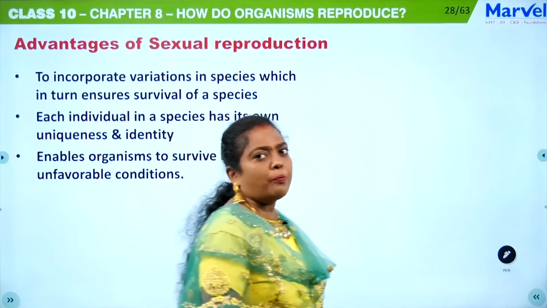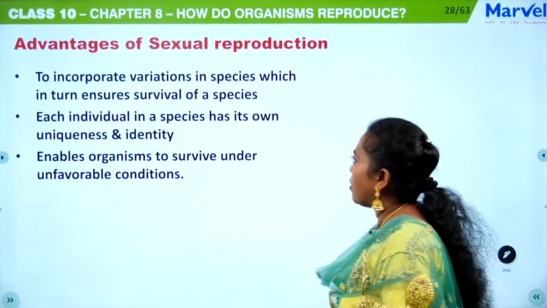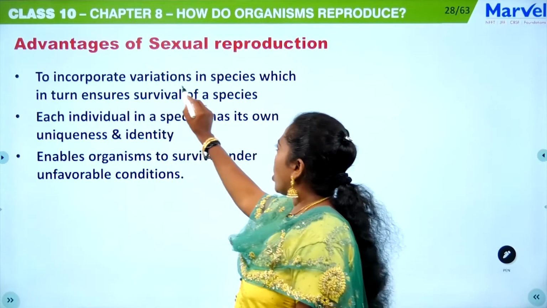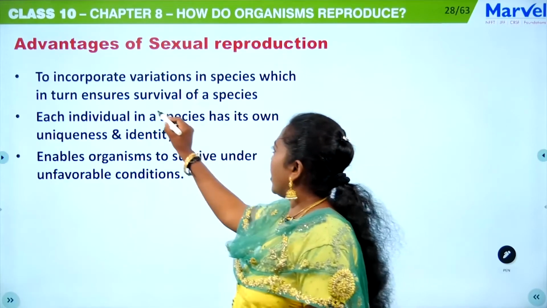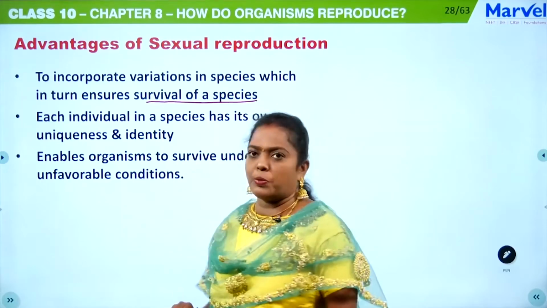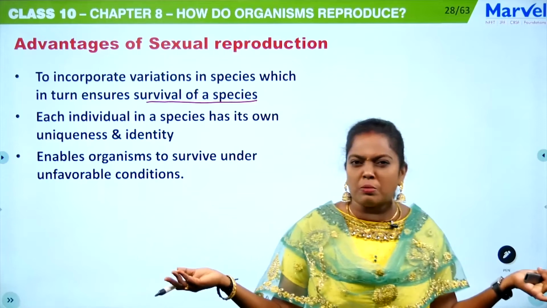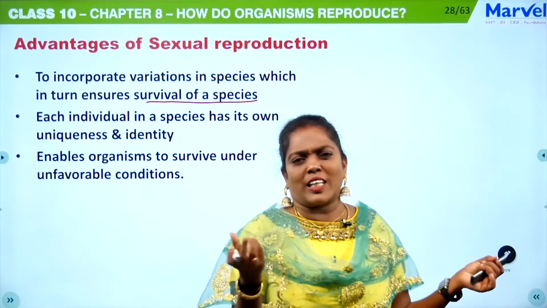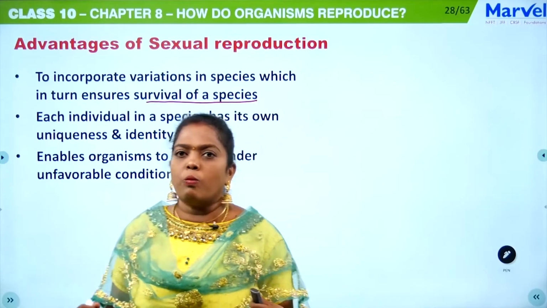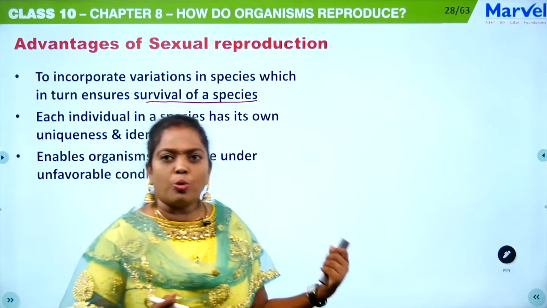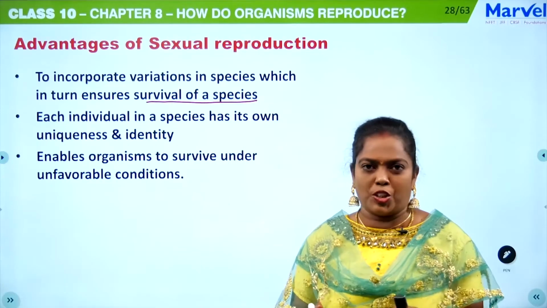The first advantage of sexual reproduction is to incorporate variations in species, which in turn ensures survival of a species. If it is asexual reproduction, then all are going to be similar, with only slight variation. But in sexual reproduction, we can see more variation. If there is more variation, that will ensure the survival of a species.